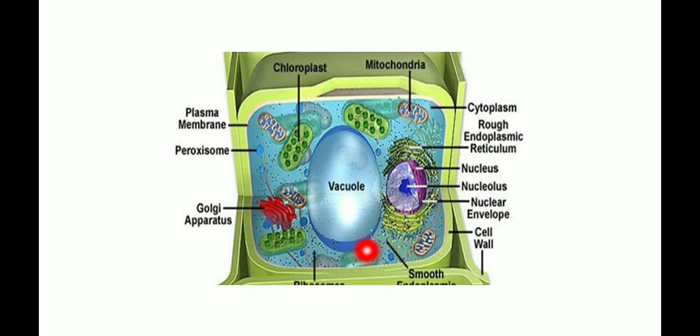Turgid is a condition in which the plant cell becomes swollen.